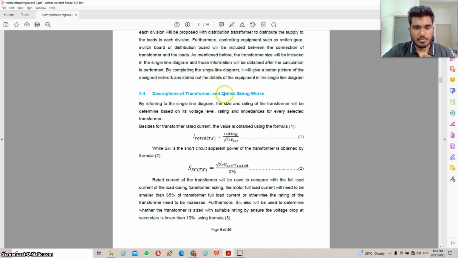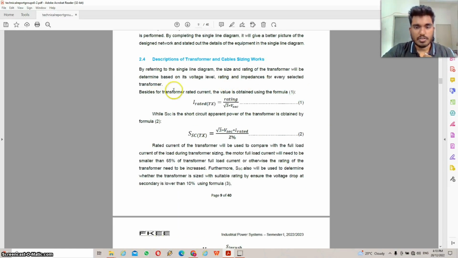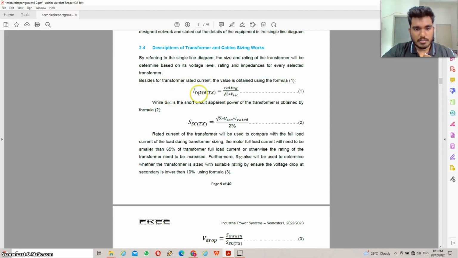So for the description of transformer and cable sizing works, we need to refer to the single line diagram. The size and rating of the transformer will be determined based on its voltage level, rating, and impedance for every selected transformer. So basically, first of all, we need to find the rated current of the transformer.